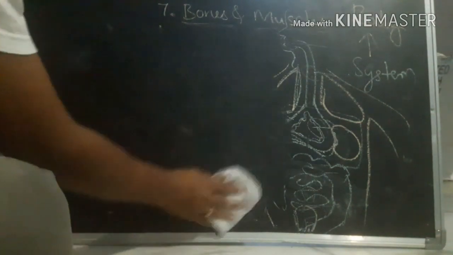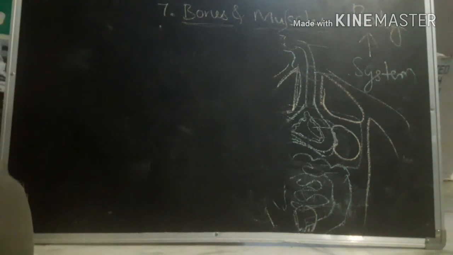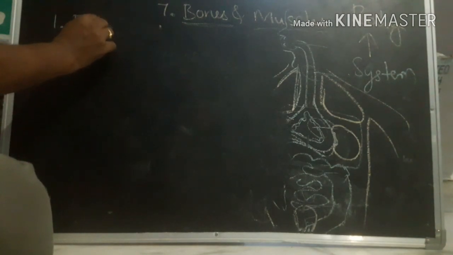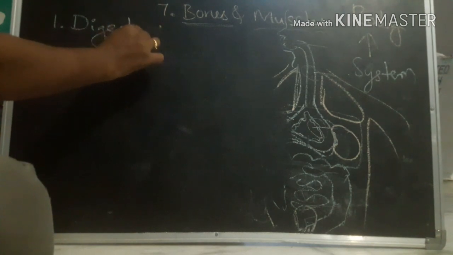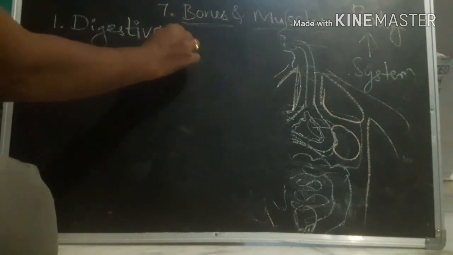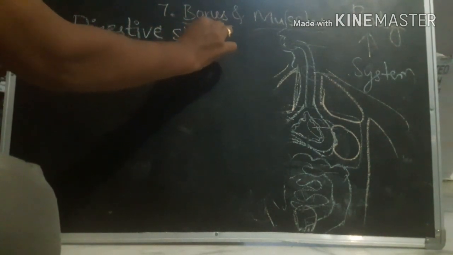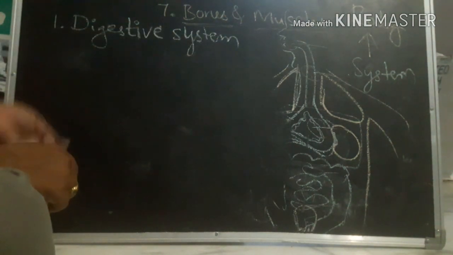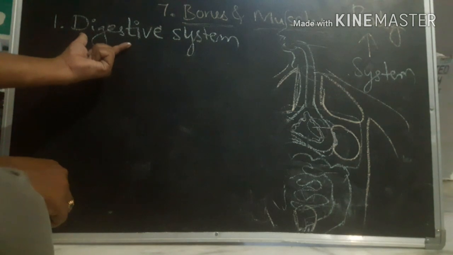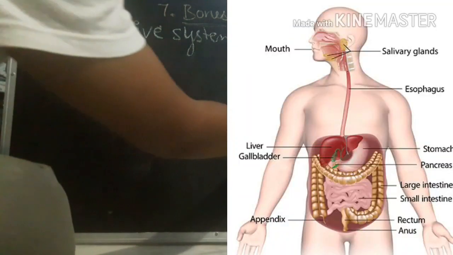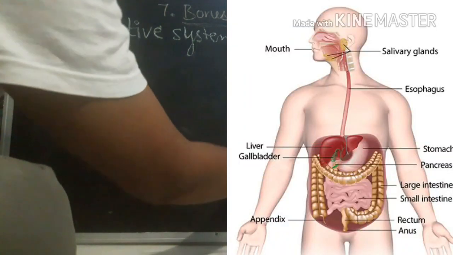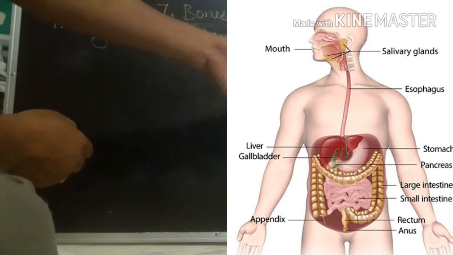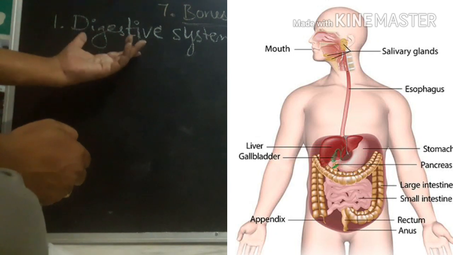So first one, let's take the digestive system. What is the use of the digestive system? The name itself indicates digestive. It belongs to the stomach and intestine. Now this digestive system is going to digest the food.